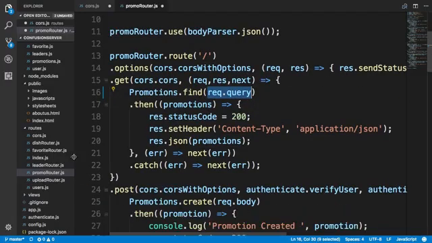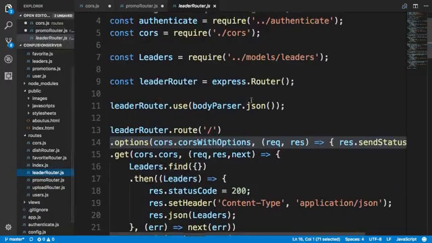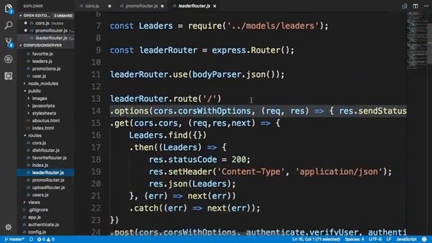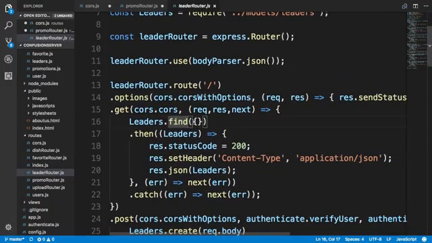Same thing with the leaderRouter. In the leaderRouter.js file, where you find leaders find with the empty JavaScript object, replace that with req.query so that the query parameters will be passed in. This is where we will pass in featured=true as the query parameter.